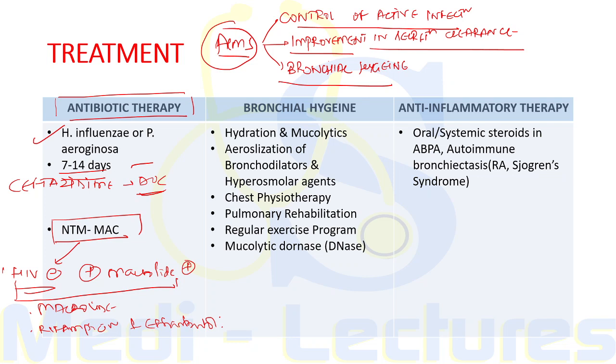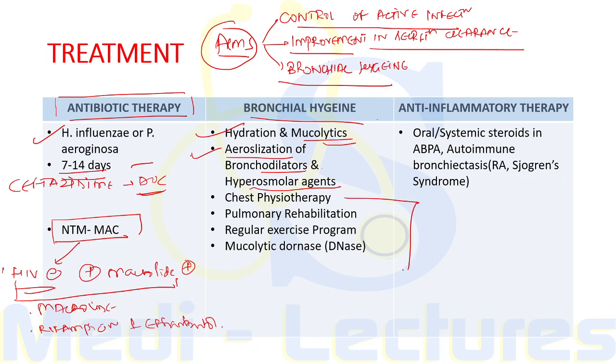Now for secretion clearance, that is maintaining the bronchial hygiene, we can give hydration and mucolytics. We can give bronchodilators and hyperosmolar agents like hypertonic saline via aerosolization, that is nebulization. We can go for chest physiotherapy.